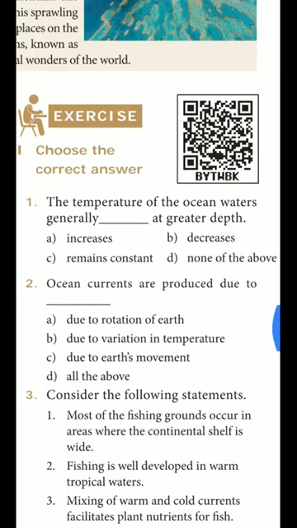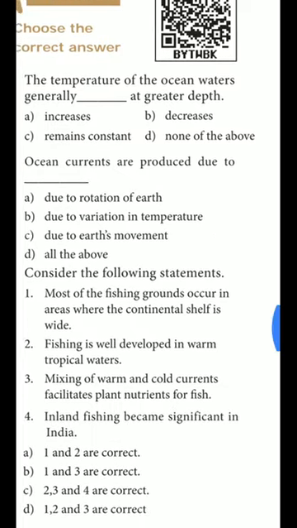Choose the correct answer. The Sunda Trench lies in dash. That is in the Indian Ocean, option C. Second one, the temperature of the ocean water generally dash at greater depths. That is option B, decreases. Third one, ocean currents are produced due to dash. All the above, option D, all the above.